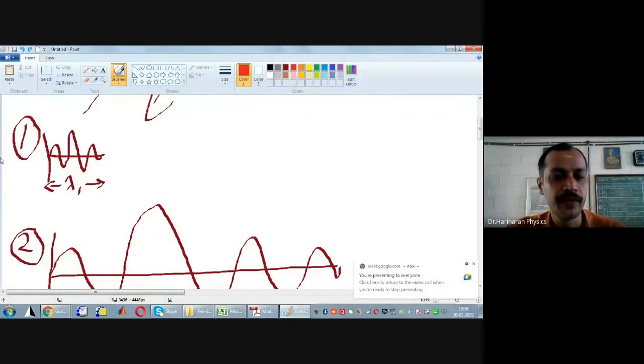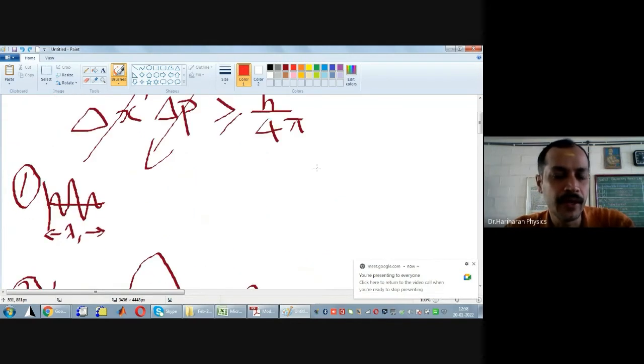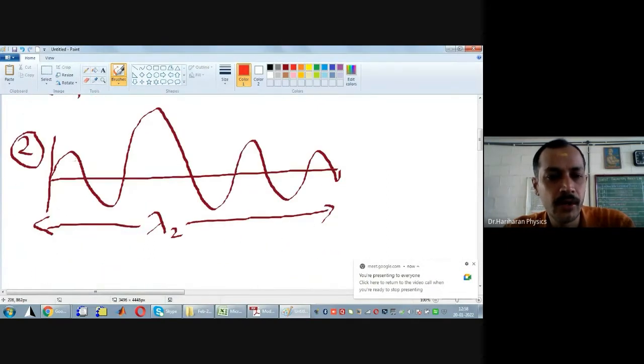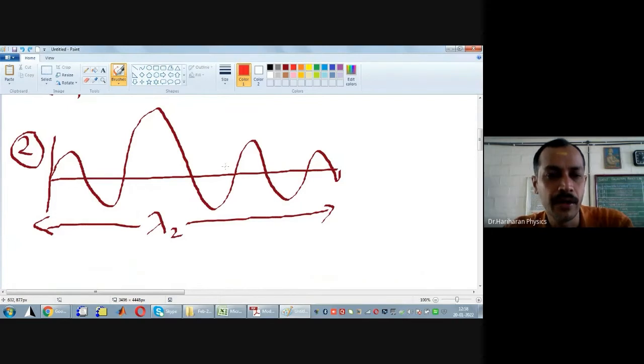If the de Broglie wavelength is very small, then it is easy for us to locate the particle. But in this case, it is harder for us to locate the particle. For example, here you are trying to trace an electron or tennis ball within your home, but here you are trying to find it over the entire Karnataka, which is harder.